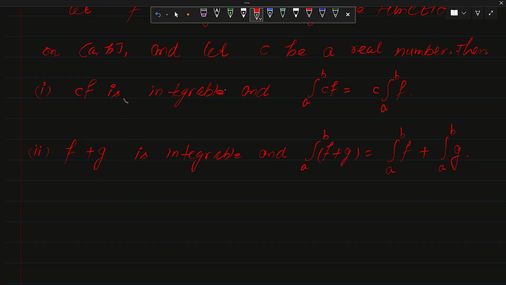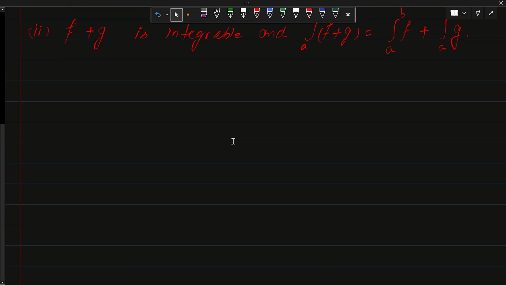Okay, so basically these two statements are very simple and they require a very simple kind of treatment from the theory of Riemann integration. So let us write the proof of this.